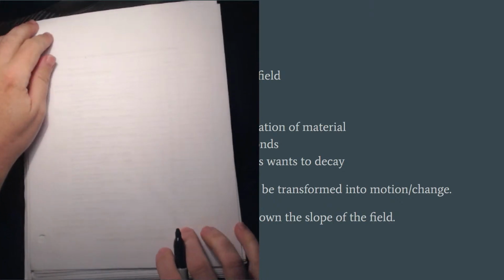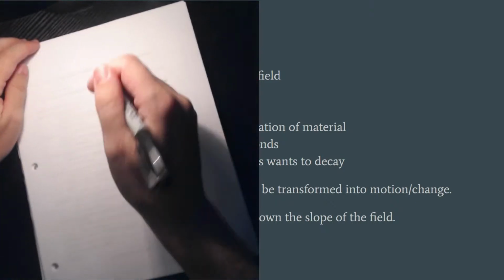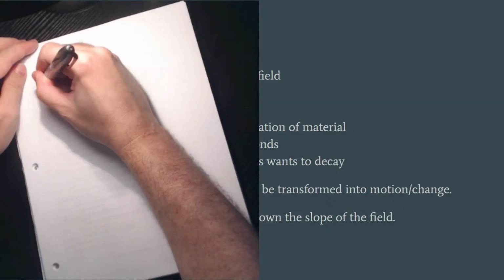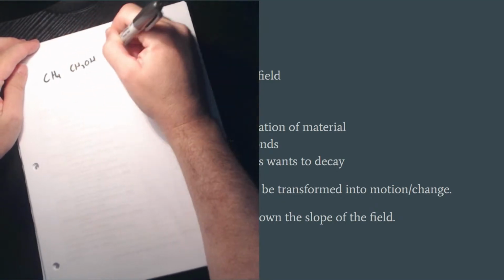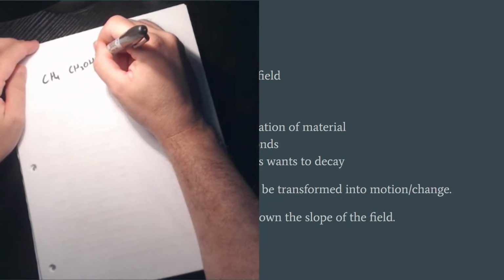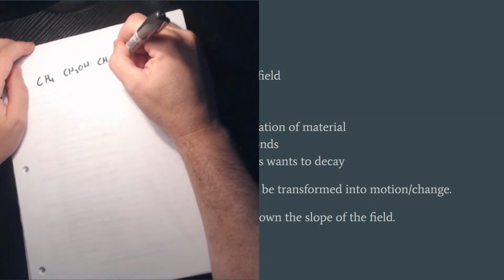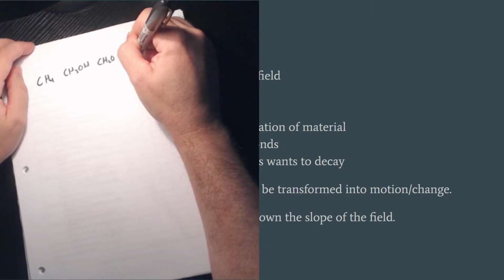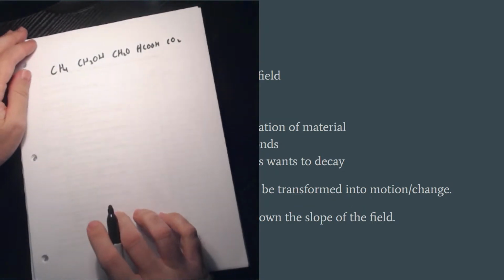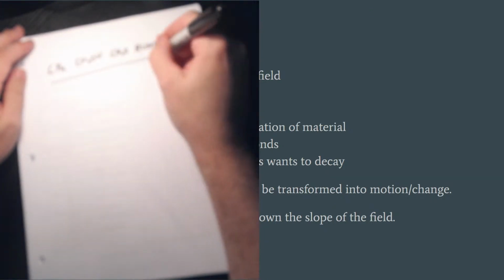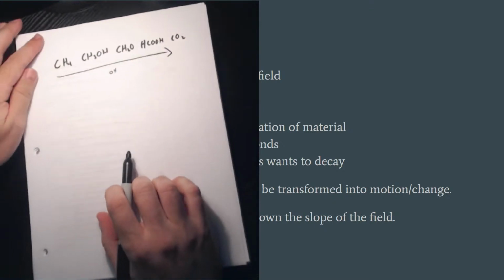I mentioned in class, you have CH4, CH3OH, then formaldehyde, then formic acid, and then finally CO2. Remember the oxidation going from methane to carbon dioxide.